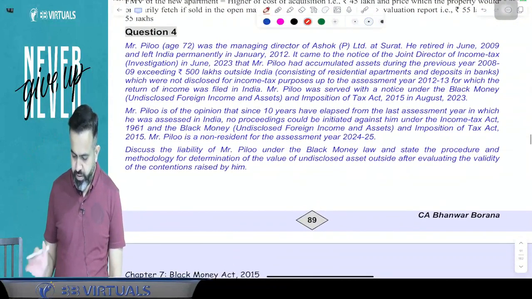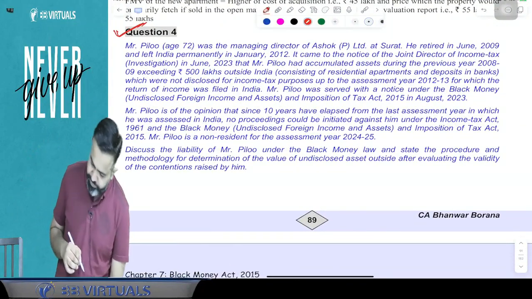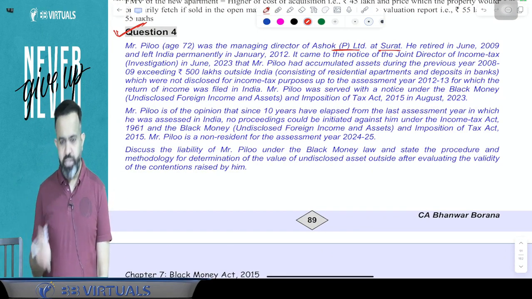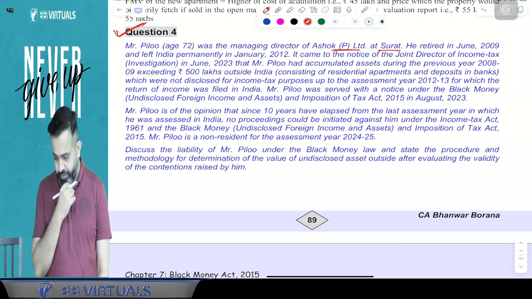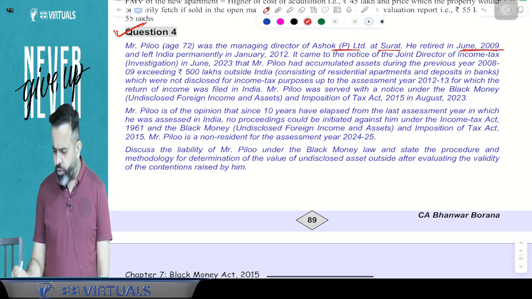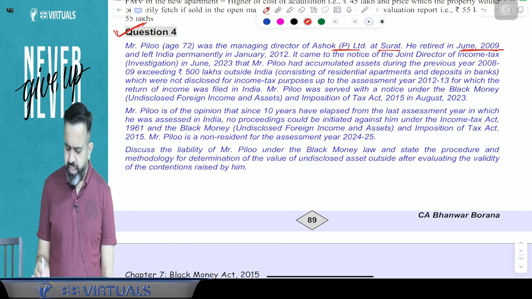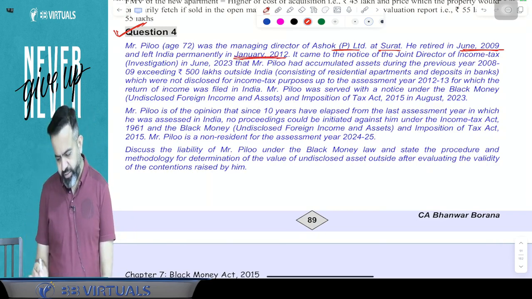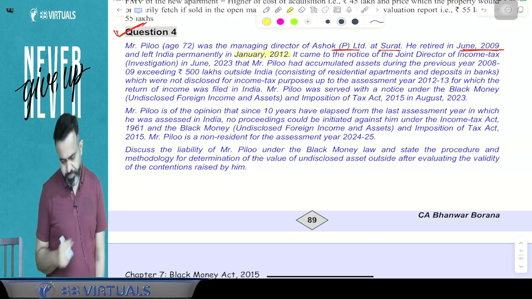Pay attention. So there is question number 4. Mr. Pilu, age 72 years, was the managing director of Ashok Private Limited, Surat. Earlier, he was the MD of Ashok Private Limited, Surat. He retired in June 2009 and left India permanently in January 2012. So in January 2012, he left India, and now he is a non-resident in India.